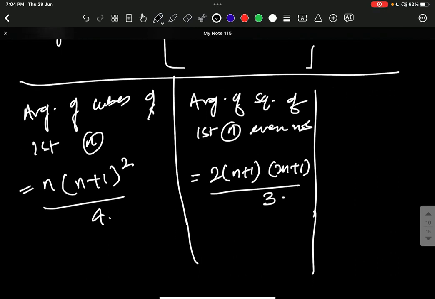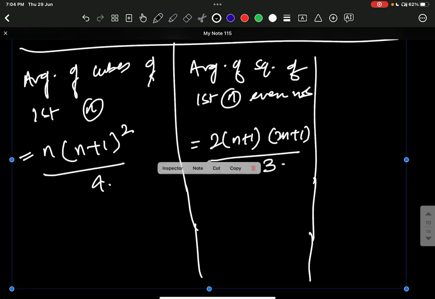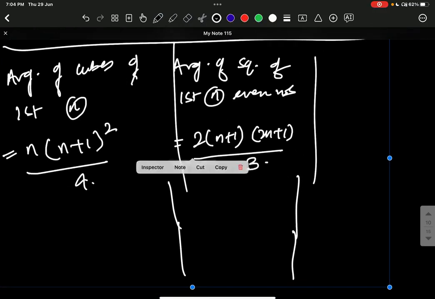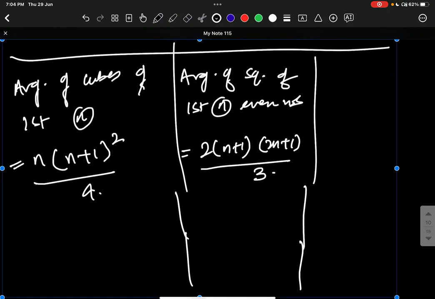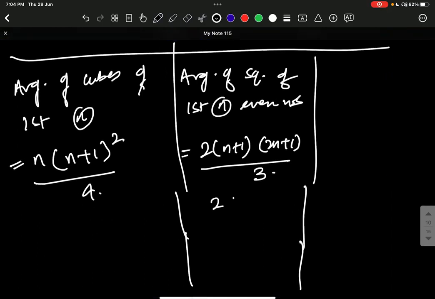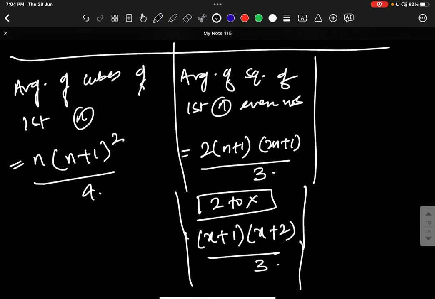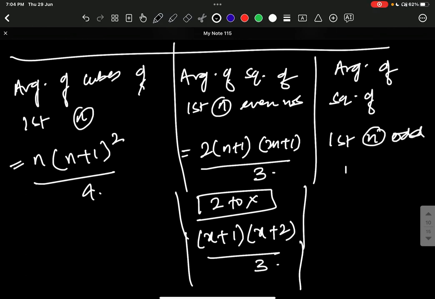And if you are asked in the range of 2 to x, then it would be x plus 1 into x plus 2 divided by 3, right? And here the average of the square of first n odd numbers, that is x into x plus 2 divided by 3. Yes or no? Keep a few formulas in mind.